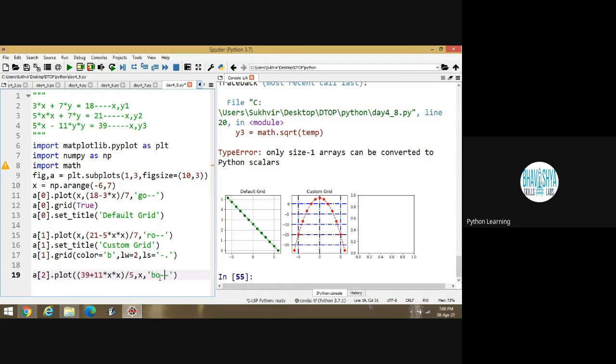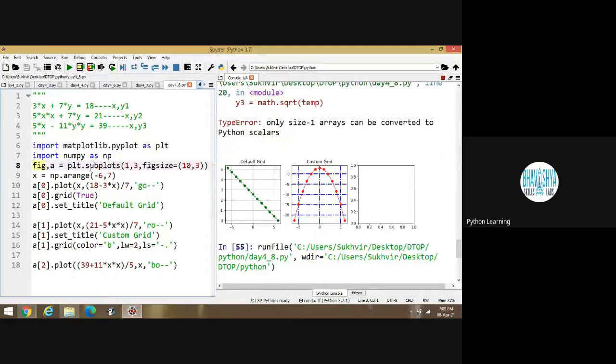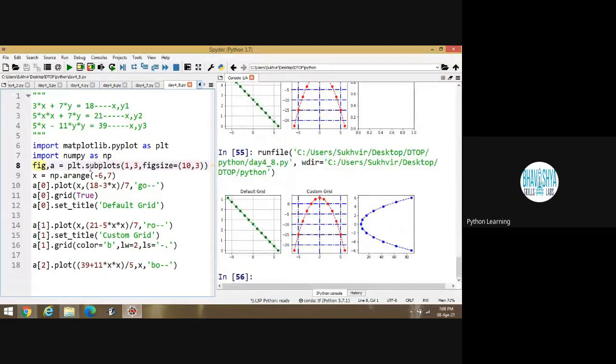Now, what is the meaning of this? Any student? A2 39 plus 11 x square divided by 5 comma x. I am changing x into y and y into x. I am interchanging the values, nothing else. Is it okay? Yes, sir. I am interchanging the values. There is no need to write import math. Now execute the program and design this. Is it okay?